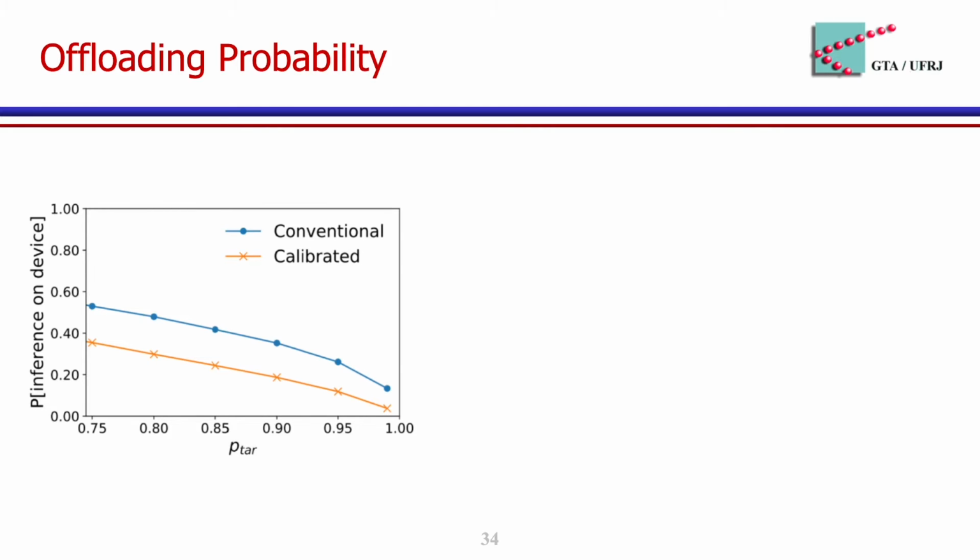Our first result shows the probability of classifying on the edge device on the y-axis and the confidence threshold p-tar values on the x-axis. We compare the results using a calibrated side branch and a conventional side branch, which means an uncalibrated DNN.